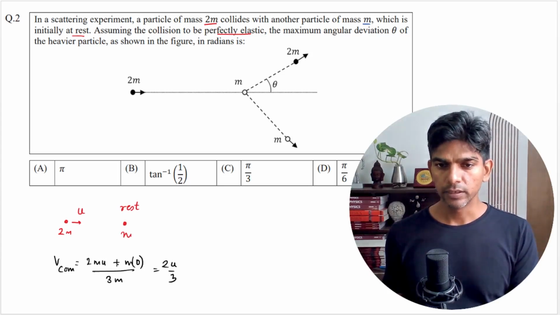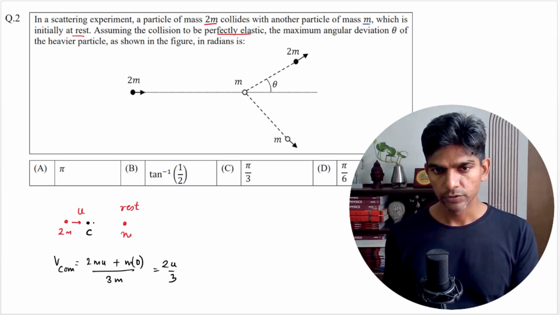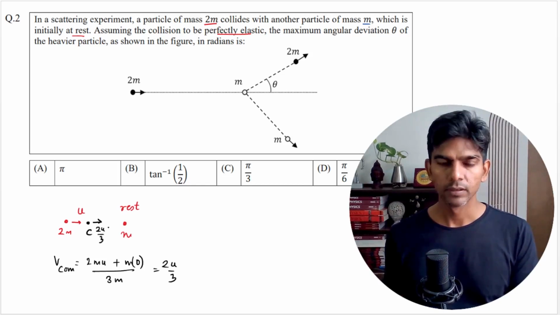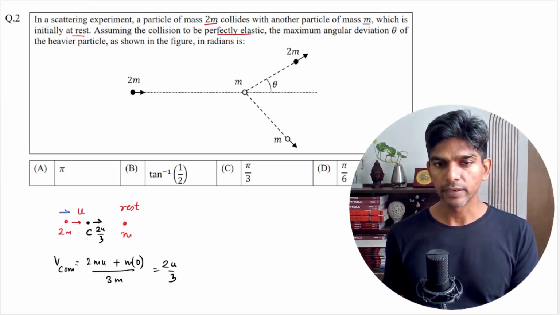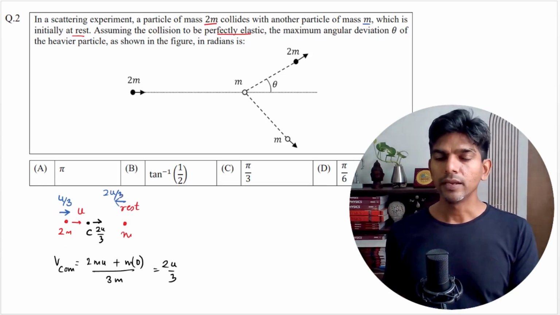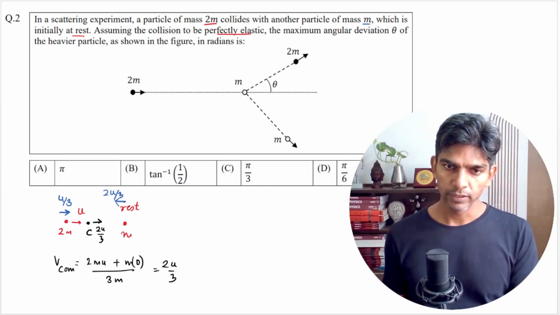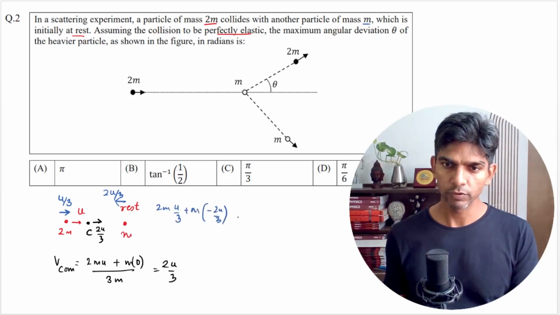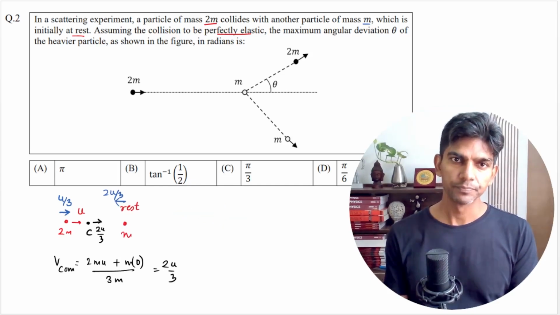Now let us find the velocity of both the masses in the center of mass frame. This is the center of mass, which is moving in the right direction with 2u by 3. So the velocity of 2m with respect to center of mass will be in the right direction, and that will be u by 3, and the velocity of small m will be in the left direction, and that will be 2u by 3. You should always remember that in the center of mass frame the momentum of the system is 0. If you multiply, 2m times u by 3 plus m times minus 2u by 3, it will be 0. So the momentum will be 0 in the center of mass frame.